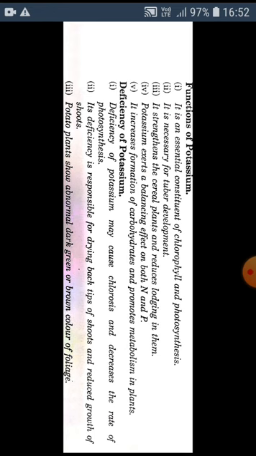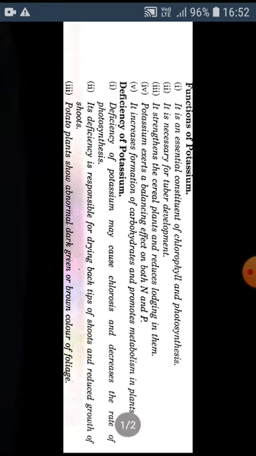Deficiency of potassium results in chlorosis and decreases the rate of photosynthesis. The potassium deficiency is also responsible for drying back tips of shoots and for reduced growth of shoots. Potato plants show abnormal dark green or brown colored foliage if there is deficiency of potassium.